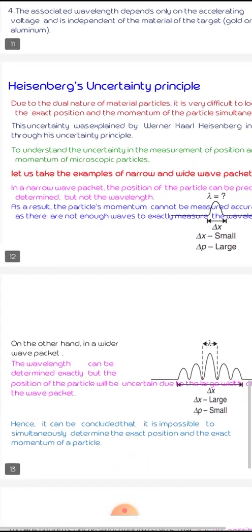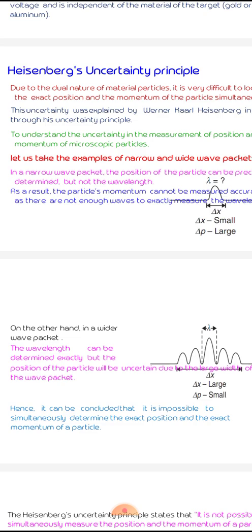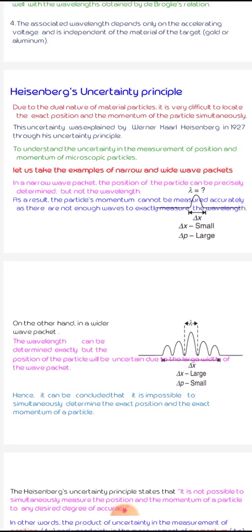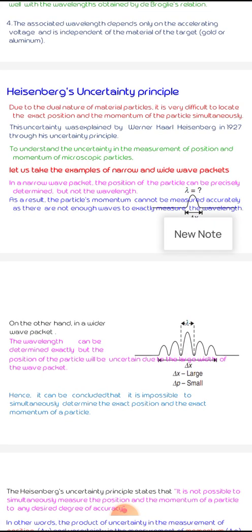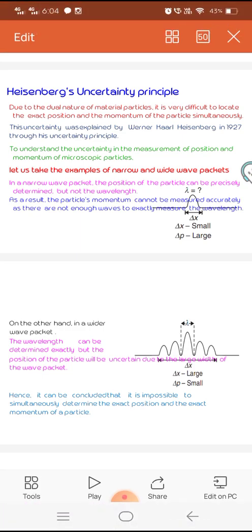Now let us discuss the Heisenberg uncertainty principle. Due to the dual nature of material particles, it is difficult to locate the exact position and exact momentum of a particle simultaneously. We are able to explain either momentum or velocity. Let us take an example. In wave packets, the position of the particle can be determined but not the wavelength. As a result, the momentum of the particle cannot be measured accurately enough.